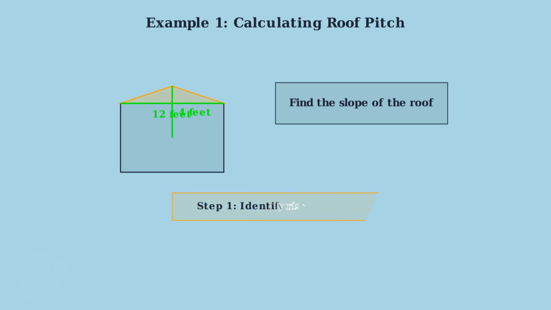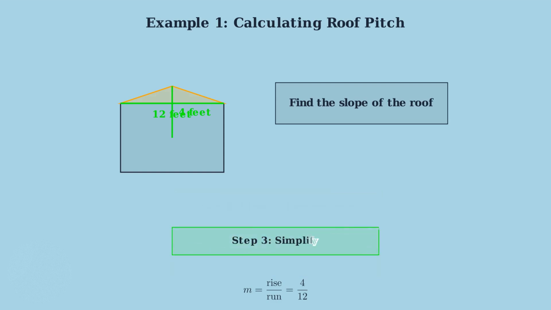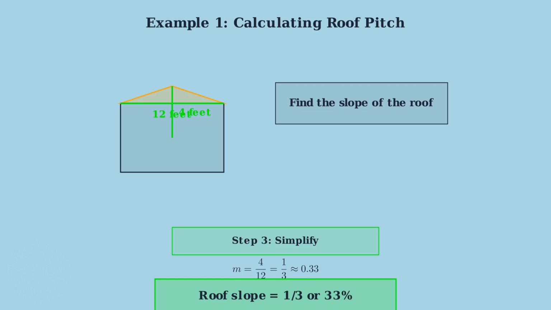Step 1, we identify the rise and run. The rise is 4 feet and the run is 12 feet. Step 2, we apply the slope formula. Slope equals rise divided by run. Step 3, we simplify the fraction. 4 divided by 12 equals 1 divided by 3, which is approximately 0.33. The roof has a slope of 1/3, which is often expressed as a 33% grade. This means for every 3 feet horizontally, the roof rises 1 foot.